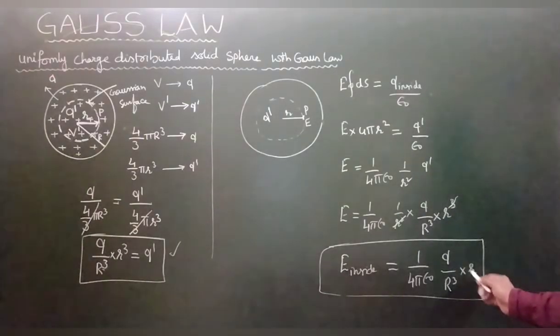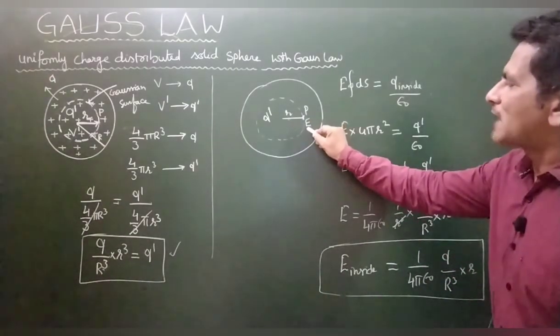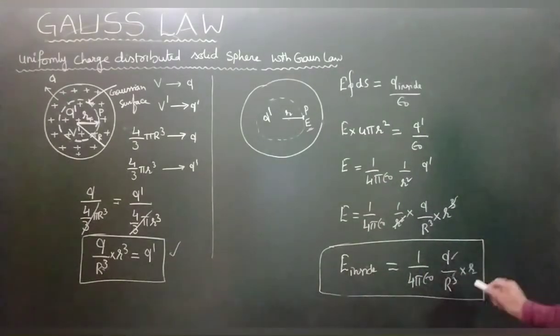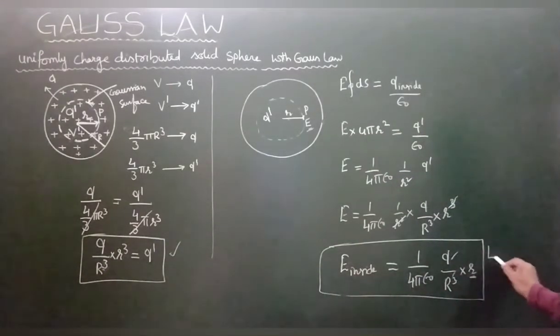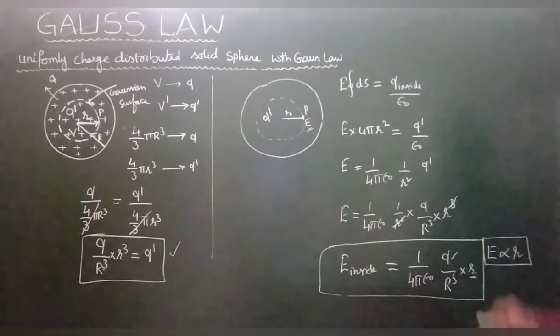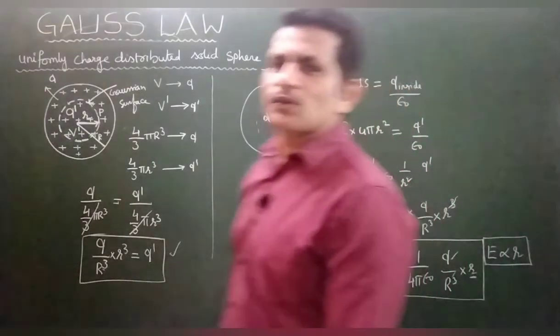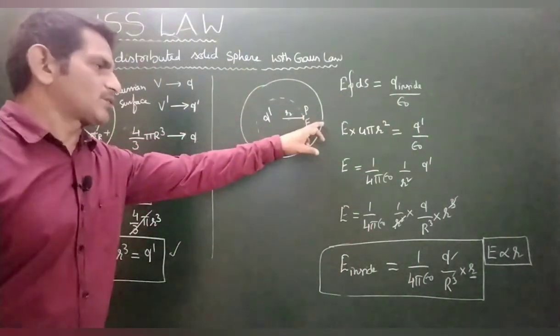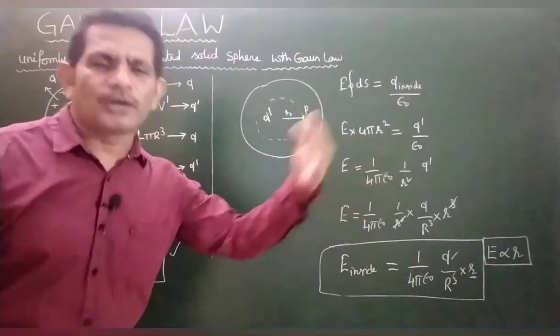With increasing distance, this electric field increases. How do we know? This is constant, this is constant, this is variable. Therefore E is proportional to r inside the uniformly charged solid sphere. Are you getting my point? Suppose it is on the surface, what will happen? If it is outside the point, what will happen?